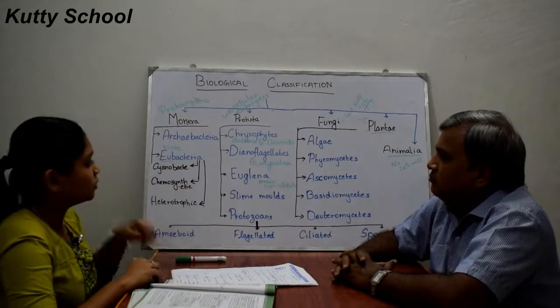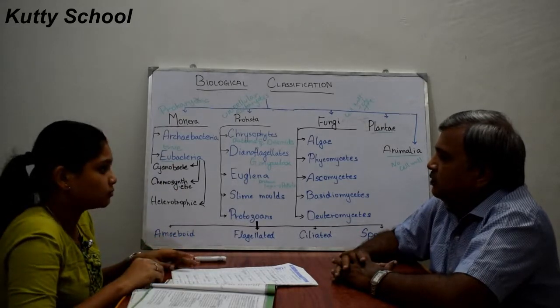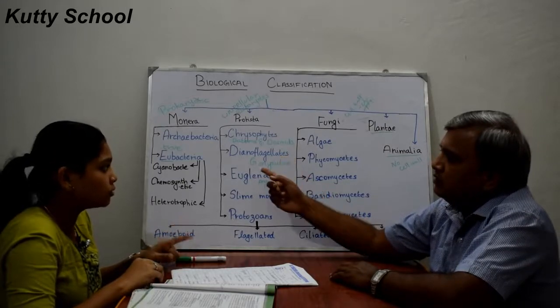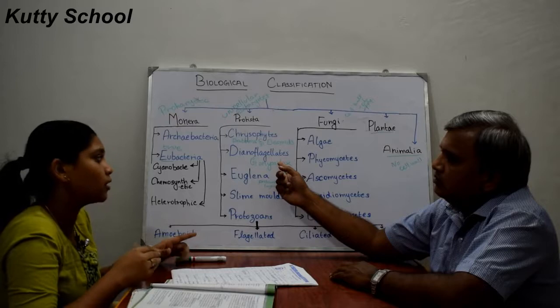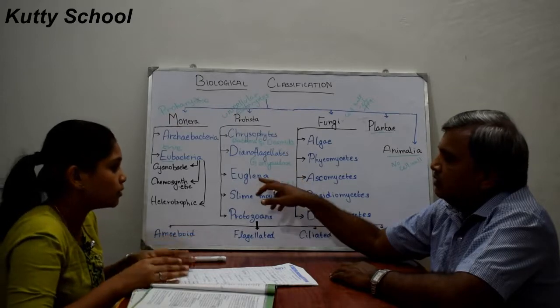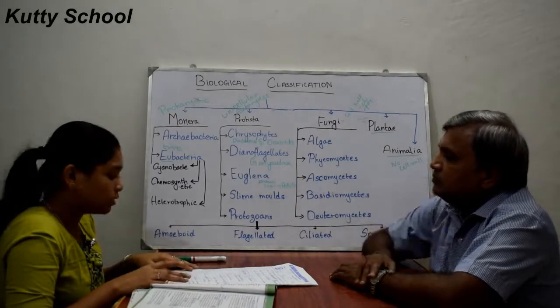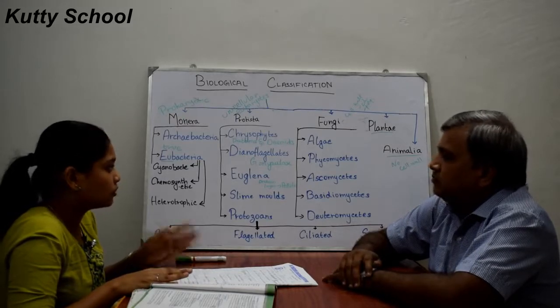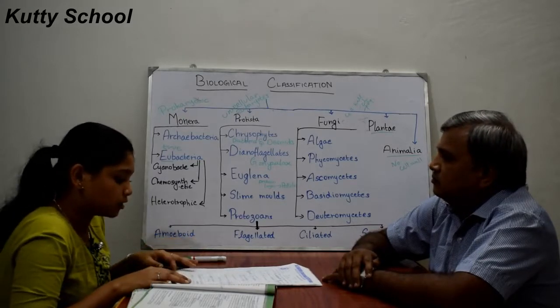So this euglena has two flagella. In dinoflagellates, one flagellum is longitudinal and one is transverse, between the furrow of the plates. Here, euglena has two flagella: one is long and one is short.